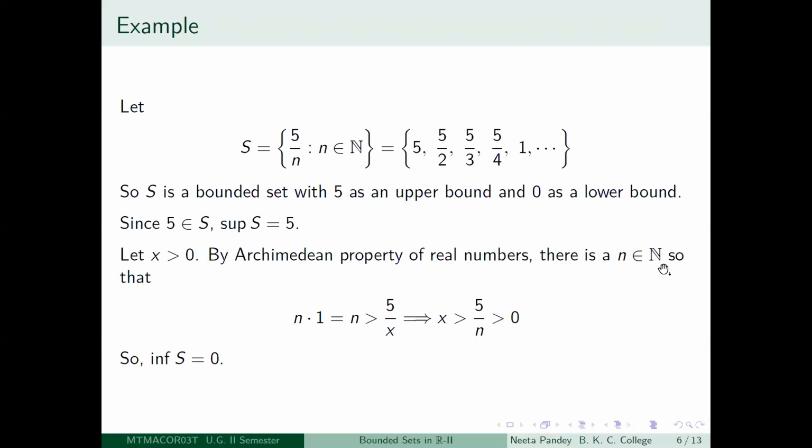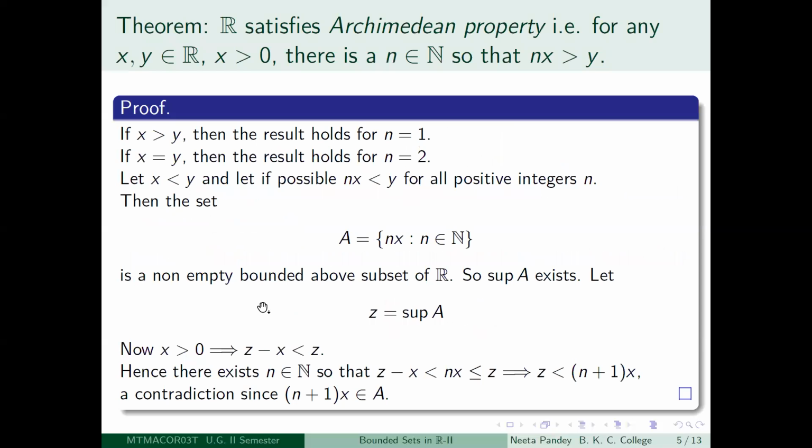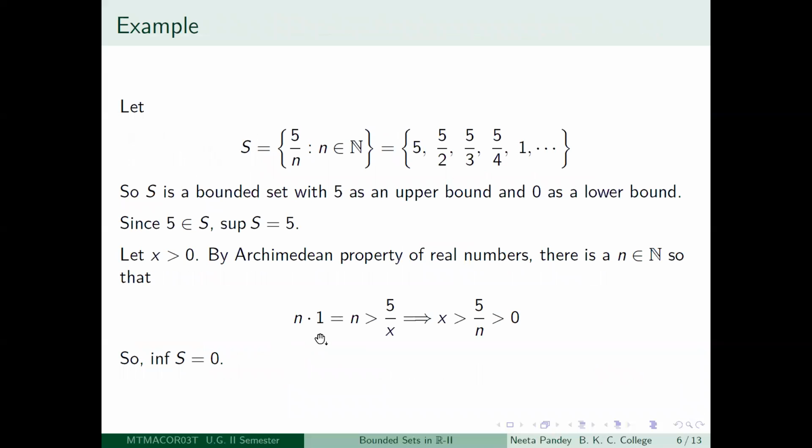Then there is a positive integer n, so that n into 1 will be greater than 5 by x. Remember, what is your statement? That if you are given any two real numbers and if x is a positive number, then you will be able to get a positive integer n, so that nx is greater than y. So we are using that in the result. Instead of x, I am using 1, and instead of y, I am using 5 by x. So I will be able to get a positive integer n, so that n into 1 is greater than 5 by x. What does that mean?